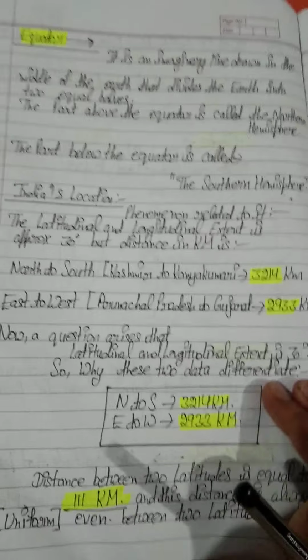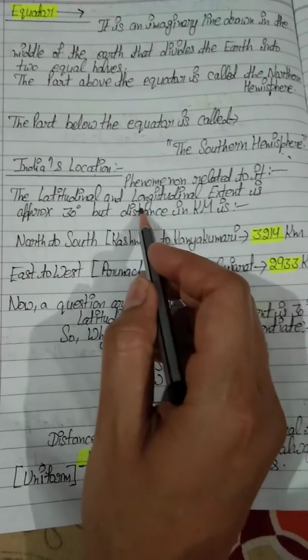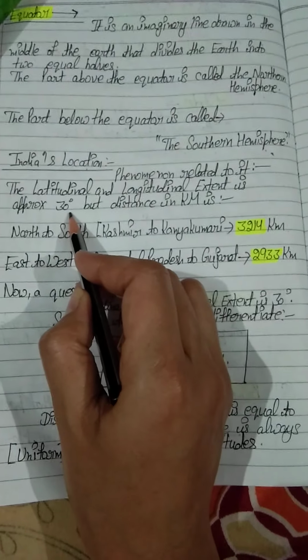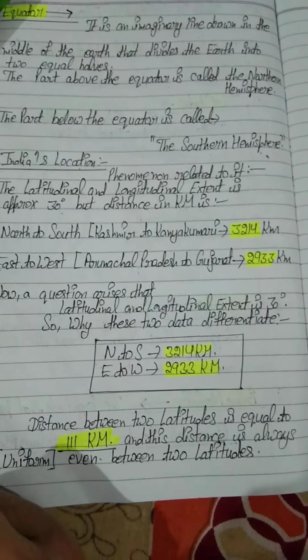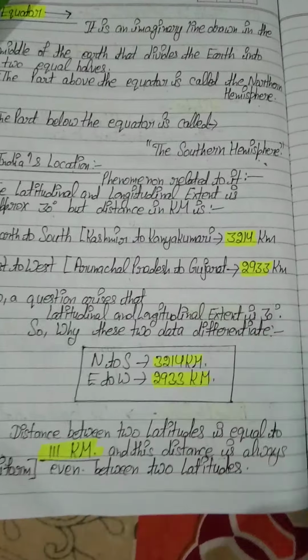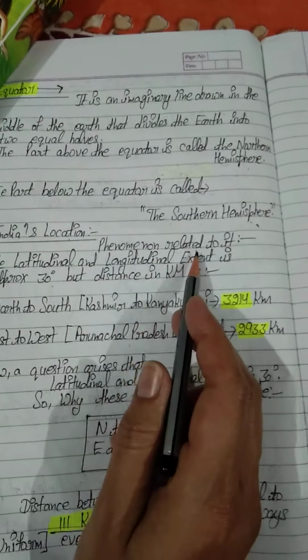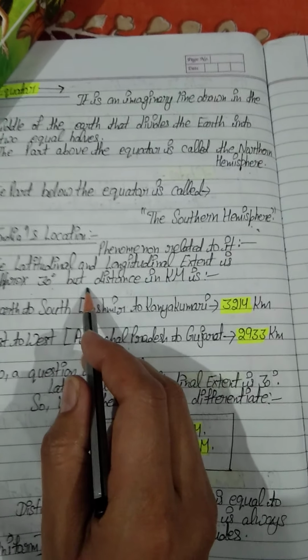Students, just turn this page. You know the latitudinal and longitudinal extent is approximately 30 degree. From where have we taken this number? Just remember it: both of the extents are approximately 30 degree.